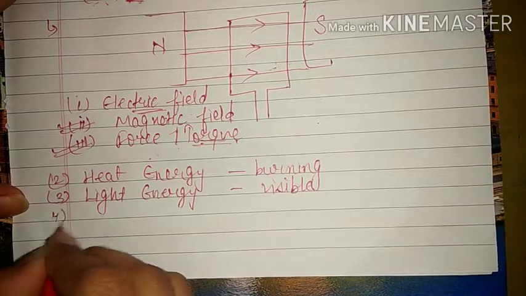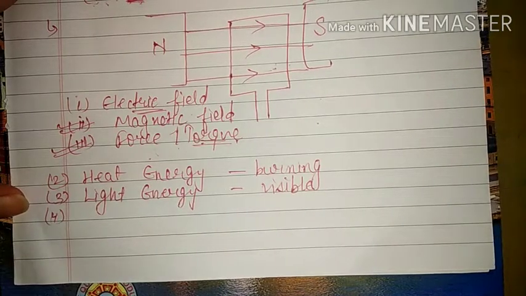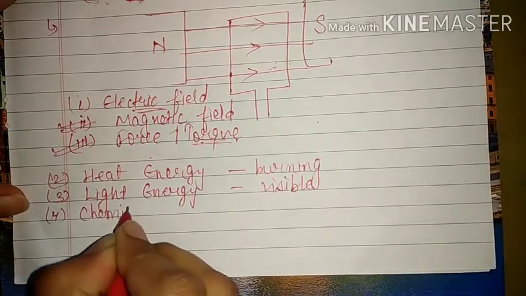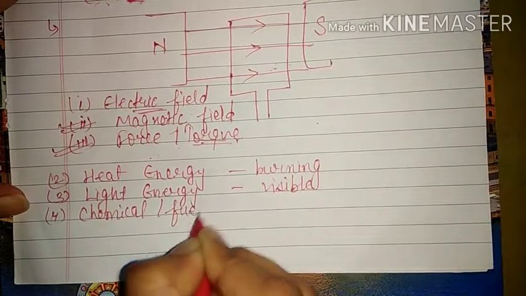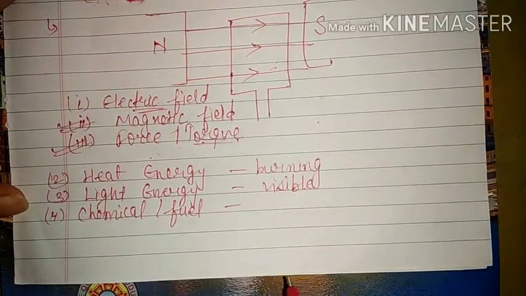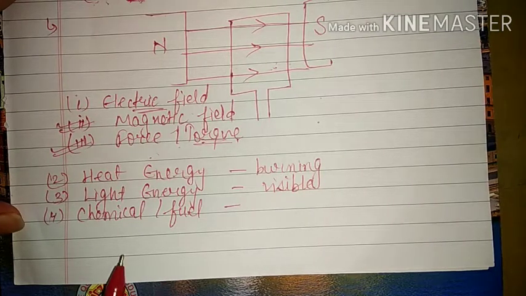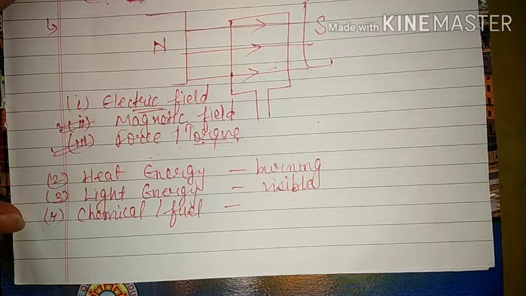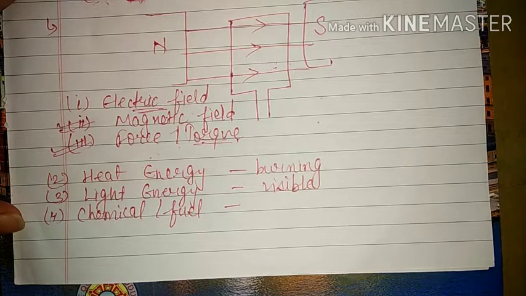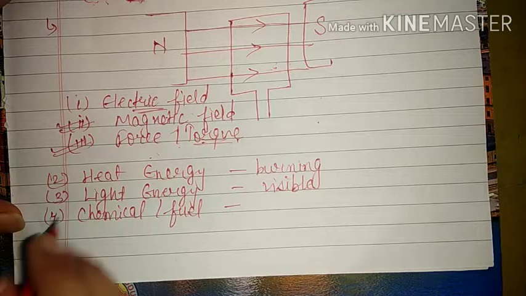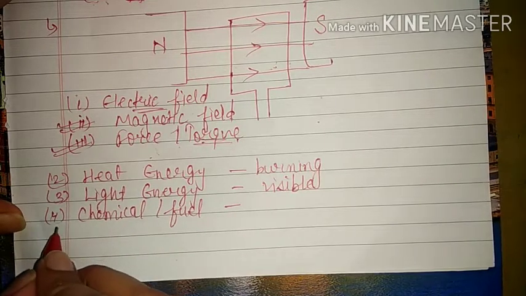And the next one is chemical energy or fuel energy. As the name indicates, fuel means the energy obtained from fossil fuels, for example coal, petroleum, etc., or any device in which the energy is stored in the form of chemical energy, for example a battery, that is known as chemical energy.